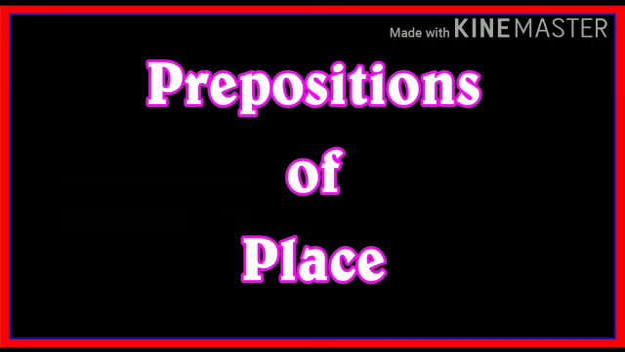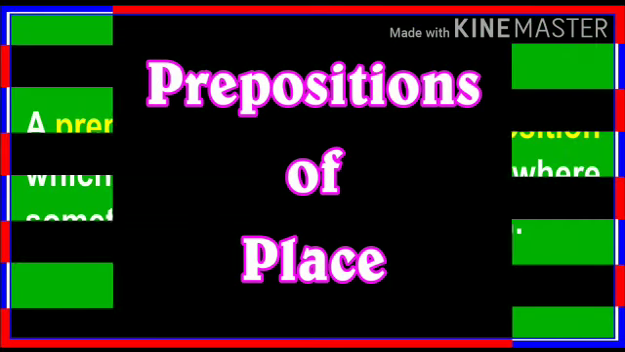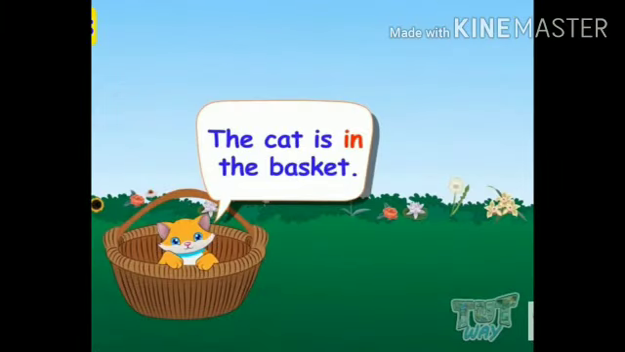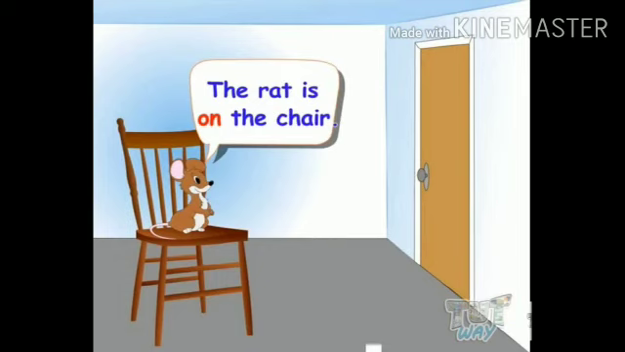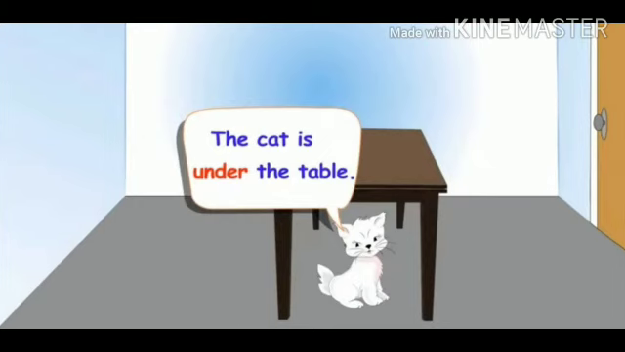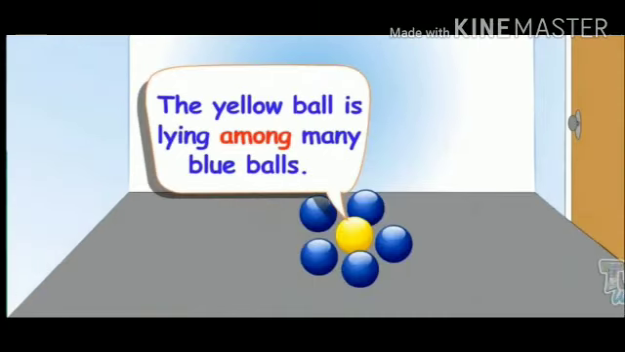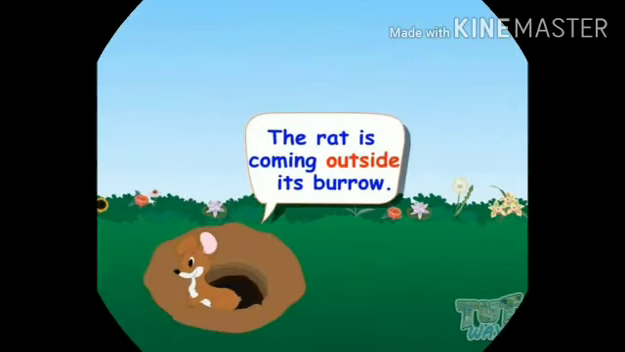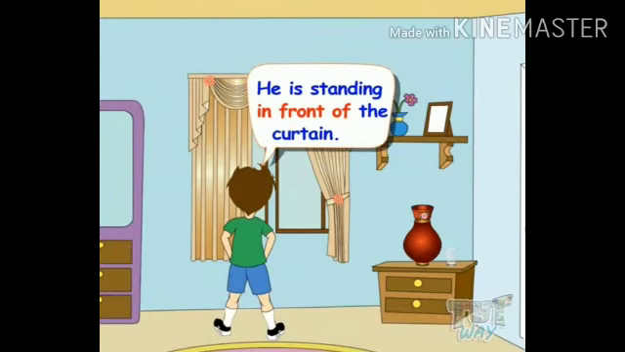So let us understand what is prepositions of place. A preposition of place is a preposition which is used to refer to a place where something or someone is located. Example, the cat is in the basket, the rat is on the chair, the rat is beneath the chair, the cat is under the table, the yellow ball is lying among many blue balls, the girl is sitting beside her mother, the rat is coming outside its burrow, he is standing in front of the curtain. So these were a few examples.